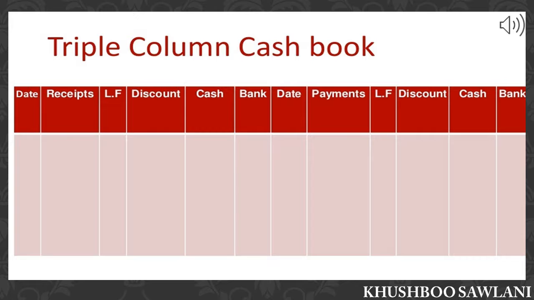All types of cash receipt transactions are recorded on the debit side or receipt side of the cash book, and all types of cash payment transactions are recorded on the credit or payment side of the cash book.